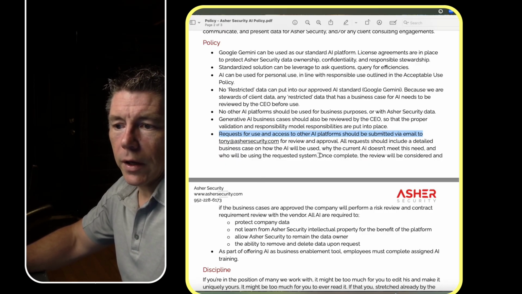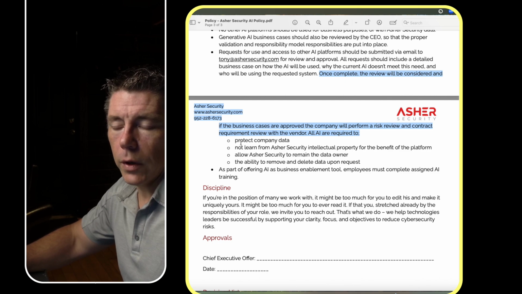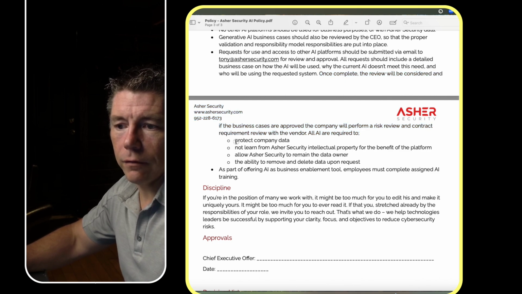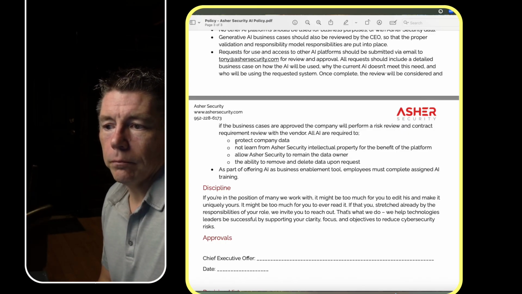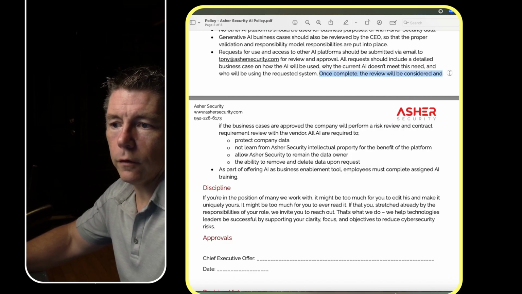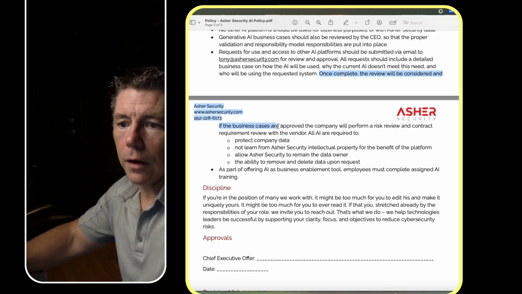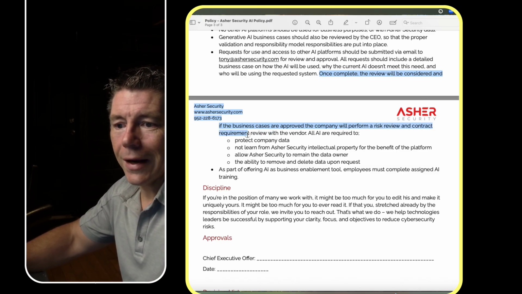We also, if someone does put in a request for AI, want certain criteria. We're going to give them expectations of how that request is going to be handled. And here, let me highlight this so you know where I'm at. Once complete, the review will be considered, and if the business cases are approved, the company will perform a risk review and contract requirement review with the vendor.